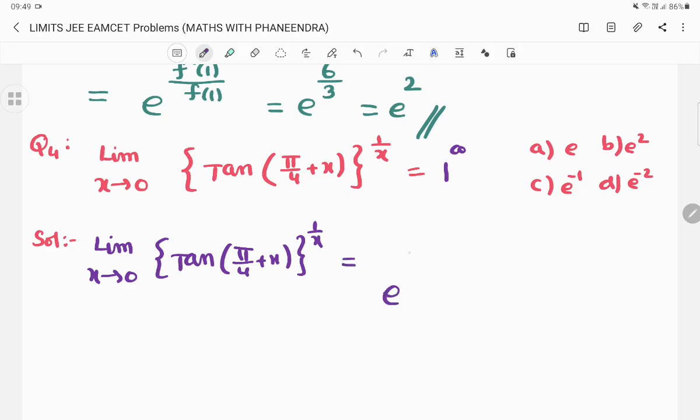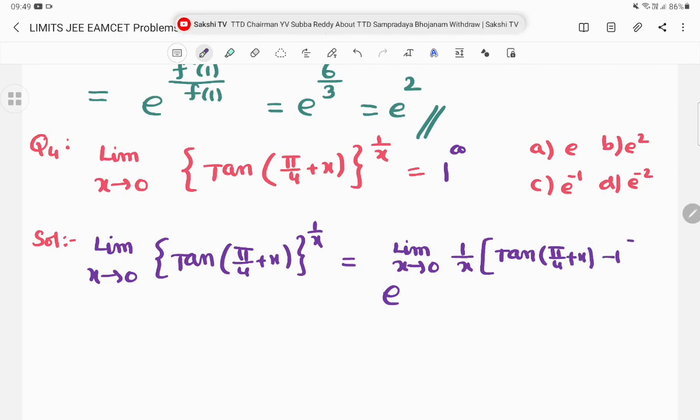Sorry, before that you have to write limit x tends to 0, 1 by x into the bracket tan of pi by 4 plus x minus 1.